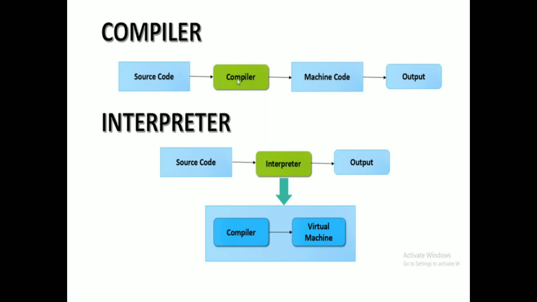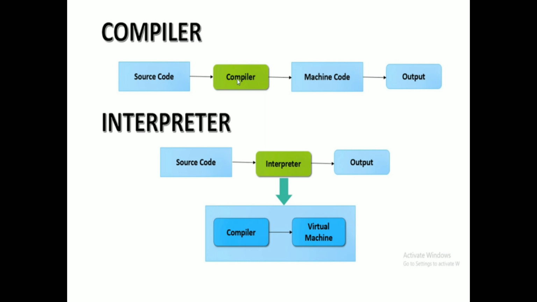After the conversion, the source code will be converted to machine level code. After the machine level code, the execution will happen. After executing the machine level code, the output for the program will be generated. The compiler is what C programs use to execute the program.